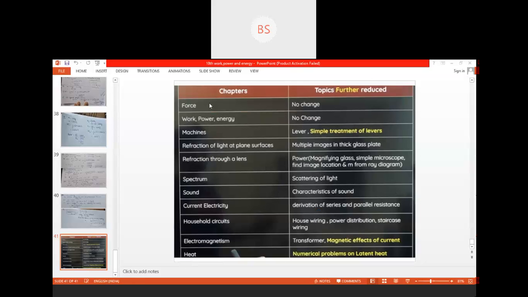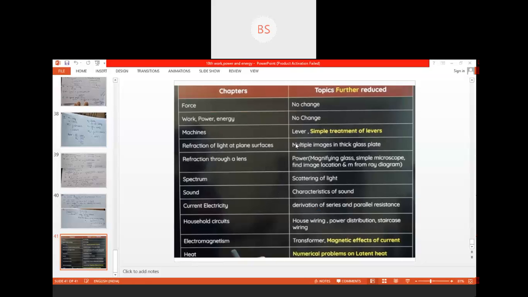In the force lesson, there is no change. Whatever lesson is there, it is as it is. And then second is work, power and energy. Even in that lesson there is no change, so the entire lesson you have to study for your board exam. Okay, now machines is the third lesson from your physics subject.